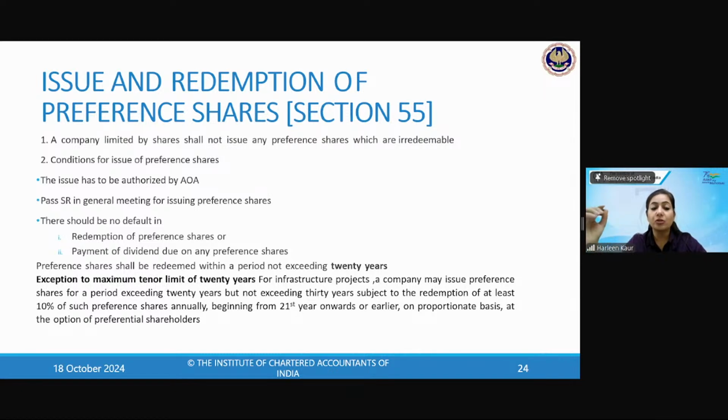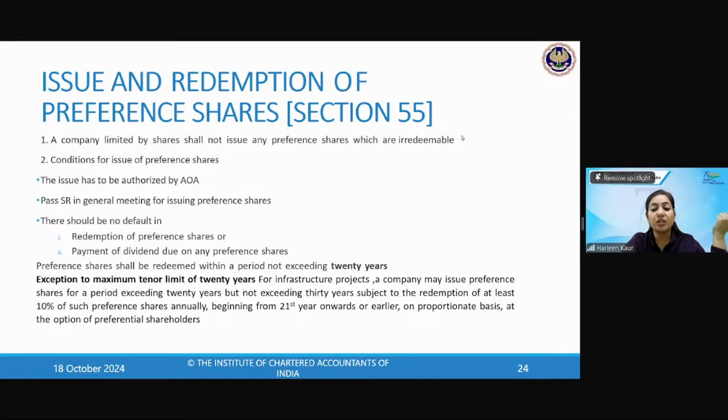What is the exception to this maximum tenure limit of 20 years? But before that, if ABC company has issued preference shares, say in 2024, by when can we redeem them? What is the maximum time period? Tell me. Hurry up. Preference shares shall be redeemed within how much time period? So it is maximum 20 years. So 24, 34, 44. So maximum by 2044 it can be redeemed. Very good. All of you have answered correctly.